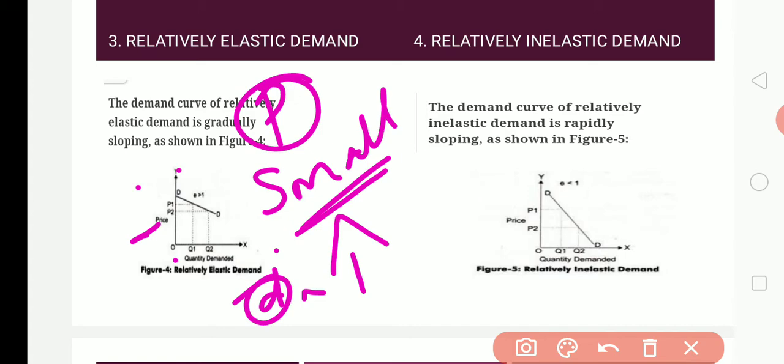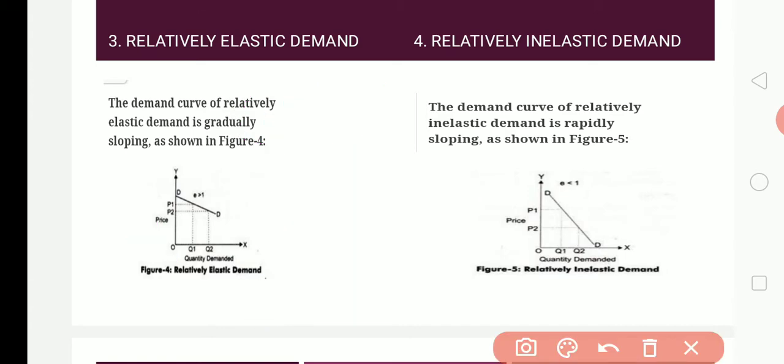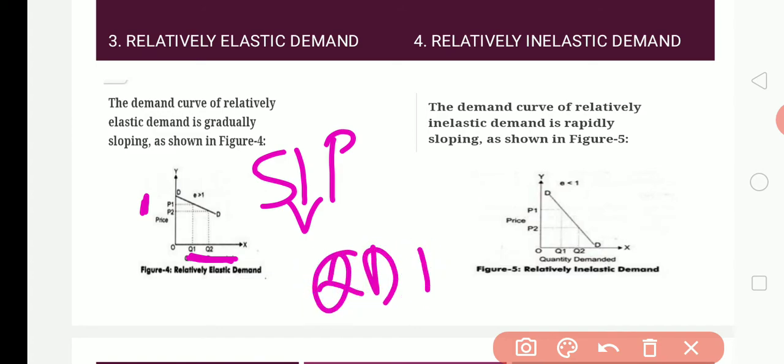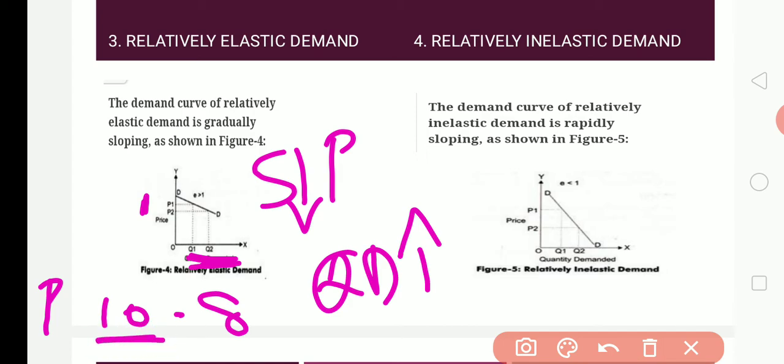See, in the diagram you can observe here the price change is very small in number. From P1 to P2, the price has fallen. But if you observe the quantity demanded from Q1 to Q2, the demand has increased. The smaller change in price leads to greater quantity demanded. The demand is increased more. So for example, I will say the price from 10 rupees to 8 rupees, the price has fallen.